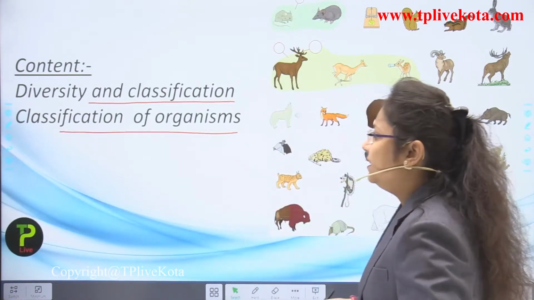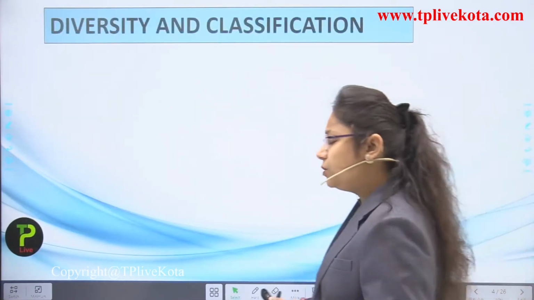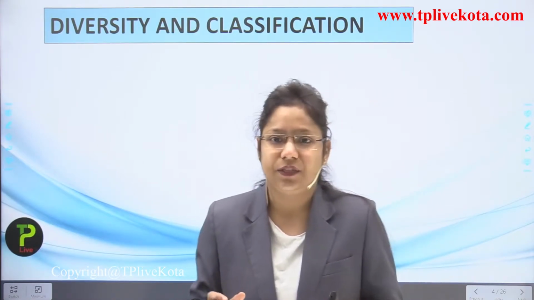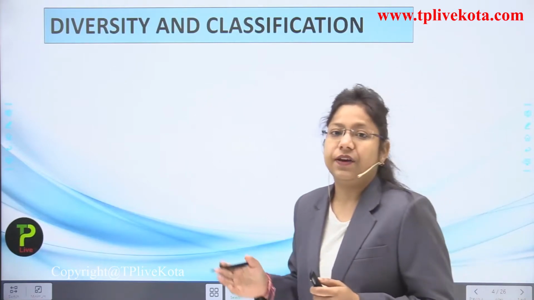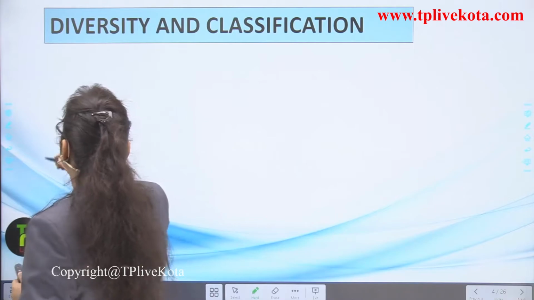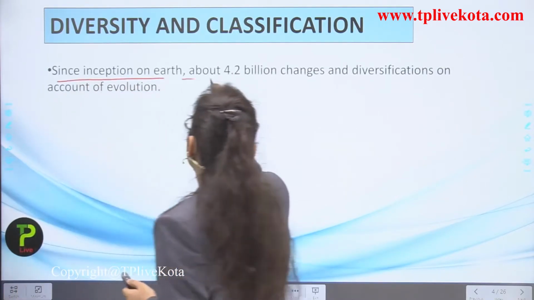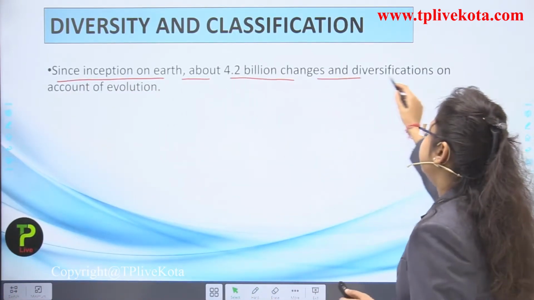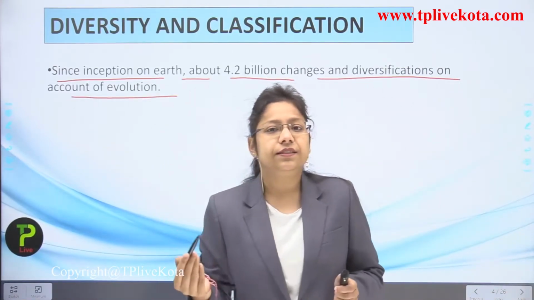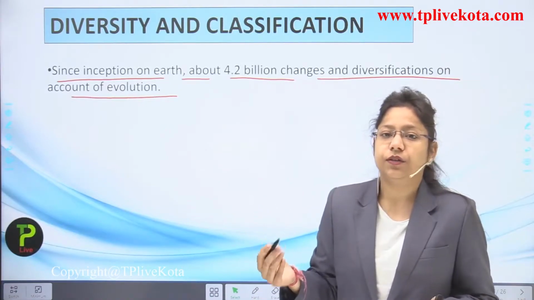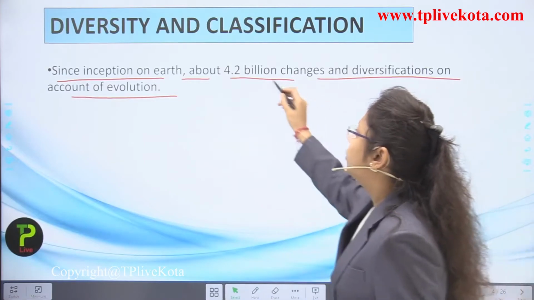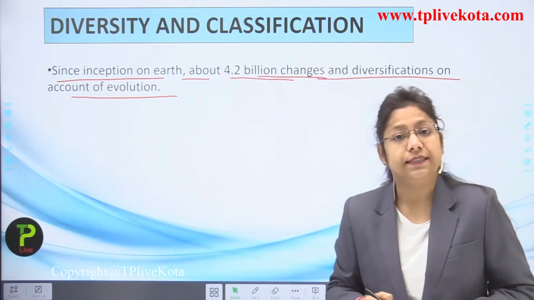So let's start with the first introductory part, students, in which I am going to introduce diversity and its classification, and why we need to classify everything. First we are going to learn about diversity. Since the inception of the earth, about 4.2 billion years of changes and diversification account for evolution. So we can say that the inception of the earth has brought about evolution, and 4.2 billion years of changes can be observed on our single planet.